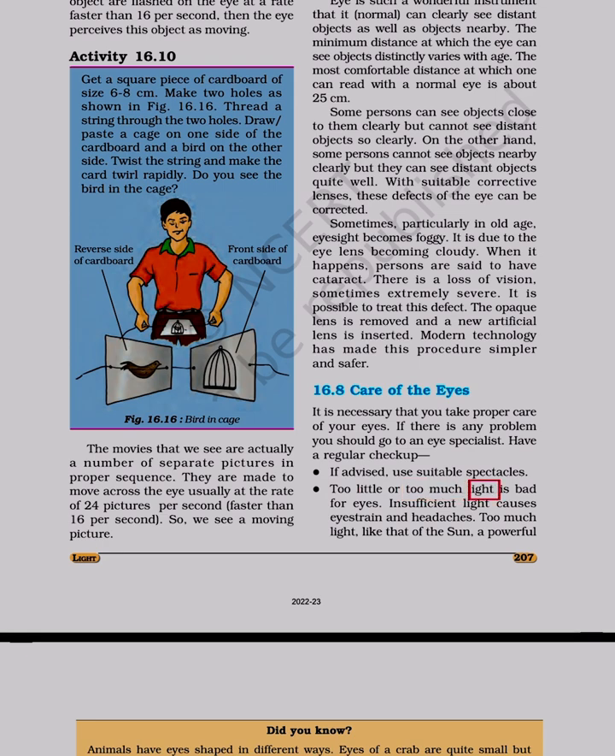Too little or too much light is bad for eyes. Insufficient light causes eye strain and headaches. Too much light, like that of the sun, a powerful